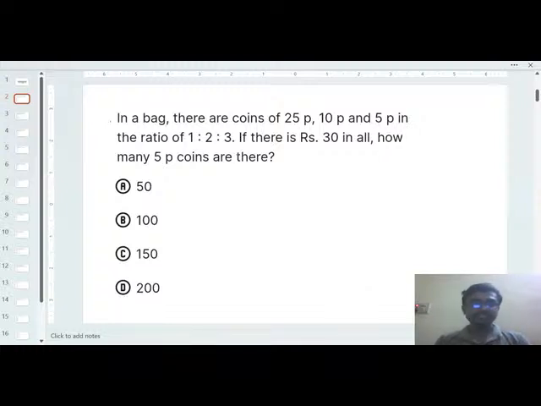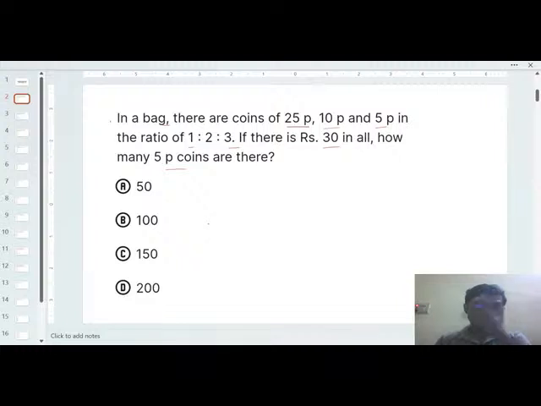The first question says that in a bag there are coins of 25 paisa, 10 paisa, 5 paisa in the ratio 1 is to 2 is to 3. If there is a total of 3 rupees in all, how many 5 paisa coins are there? I know that many of you have not even seen 5 paisa or 10 paisa coins, but yes, they were very important terms of valuation in previous years. Fine, let me show how you can solve it.